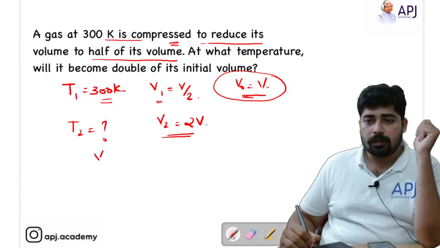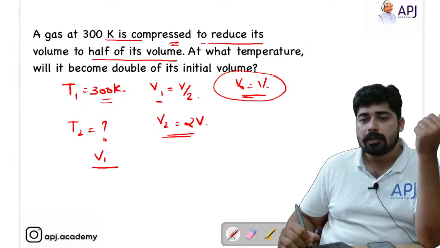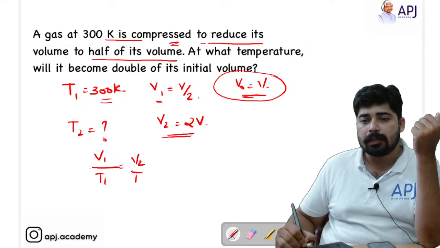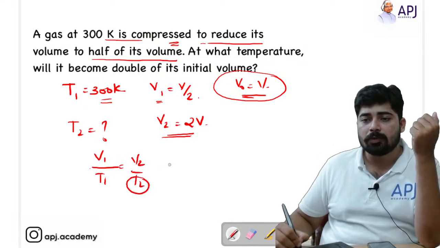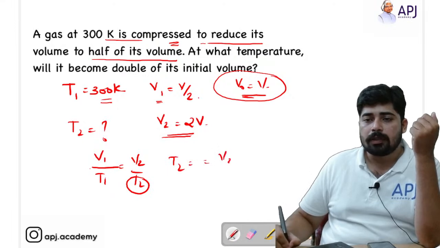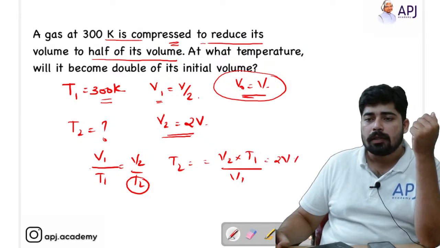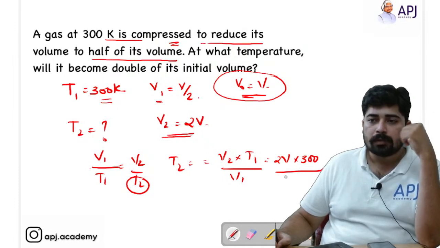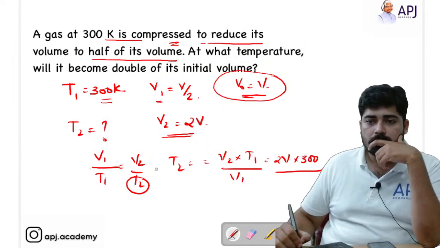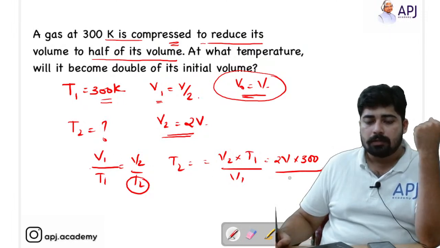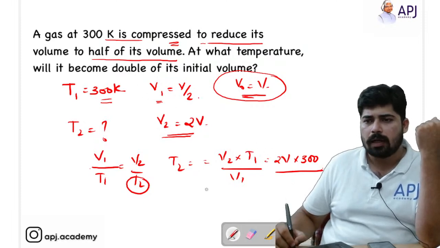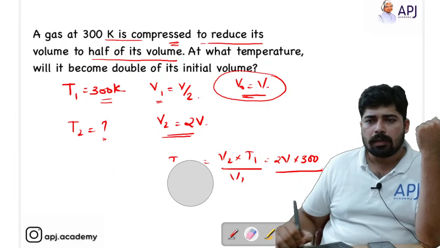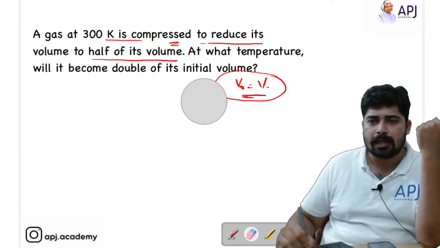We know that V by T is a constant, so V1 by T1 is equal to V2 by T2. Here I have to find T2. So T2 is equal to V2 into T1 by V1. V2 is equal to 2V, T1 is 300, divided by V by 2. So is there something went wrong? I feel something went wrong. Let's check it once again.